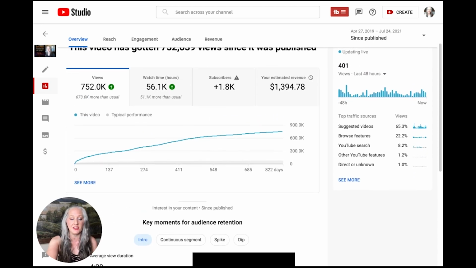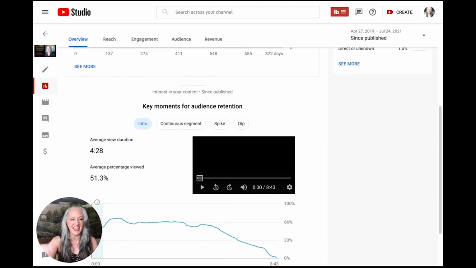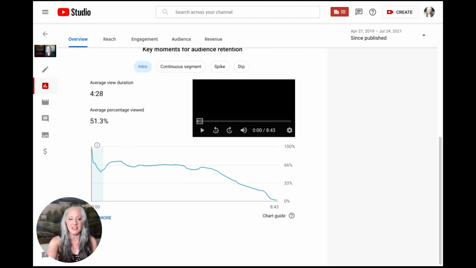It's just been taking off and taking off. And then they have what we call the intro. So they kind of smush it together more than before. And so on this one, again, you see that big dip, typical, all the way down. This is how long people are listening and watching the video. And when you click on these things, it'll show you directly where people are jumping off.